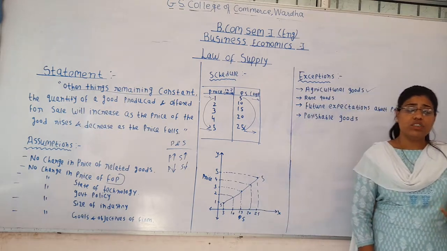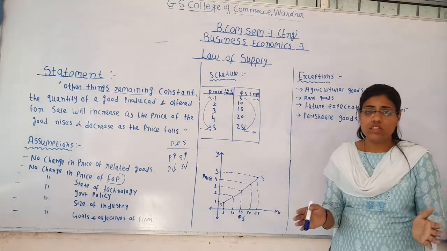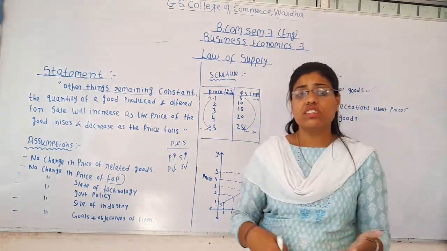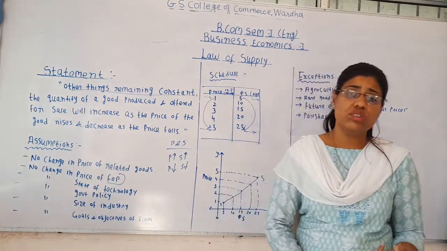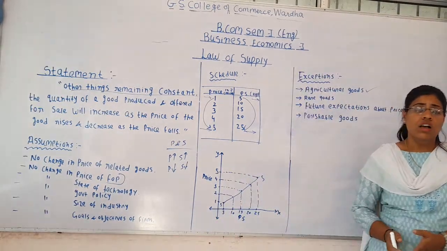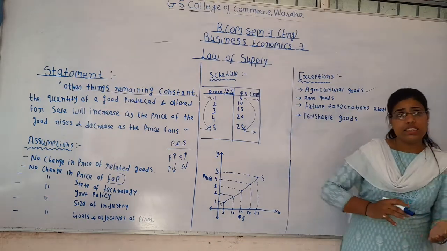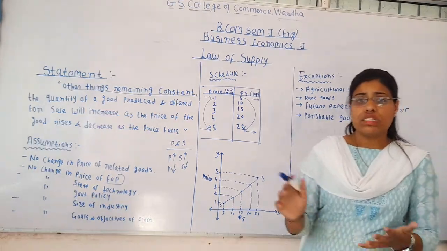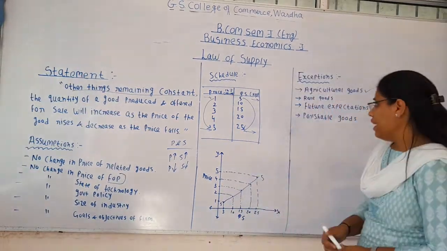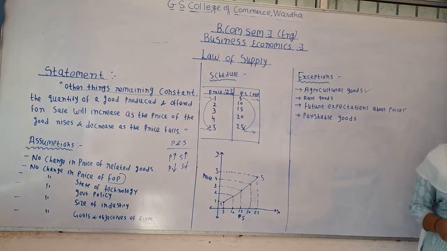Because it depends on so many factors which are external to the firm and the industry, like weather conditions, monsoon, rain, etc. So the supply of such commodities cannot be increased with the increase in price. That is why it is an exception to the law of supply.